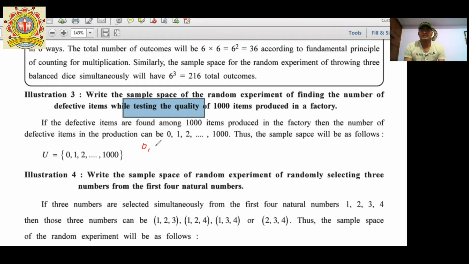Out of 1000, there may be a single defective item, two defective items, and so on. It may be possible, rare of the rare, that all 1000 items the company has produced are defective. Got it? So here this is our union. Got it? Well, so this is for illustration number 3, where we can check the defective items very easily.